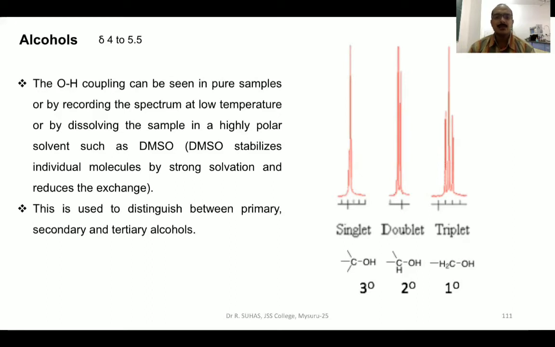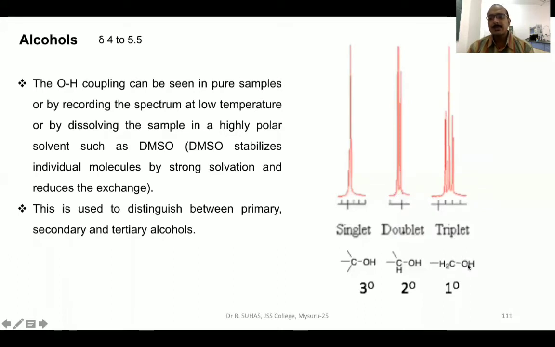The alcohol spectrum is also useful in order to distinguish primary alcohol, secondary alcohol and tertiary alcohol. This is the spectra given here. The general formula for primary alcohol is CH2OH. If the sample is pure enough, or if the spectra is recorded at low temperature, or using a highly polar solvent, what happens?